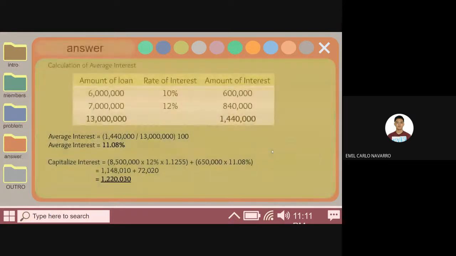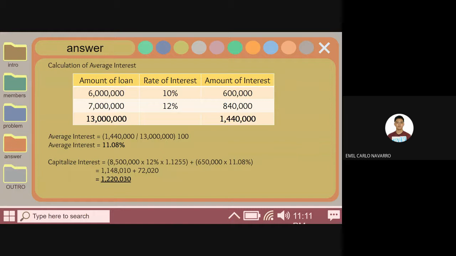So now we're going to another solution. For the calculation of the average interest, we have two loans, which are 6M and 7M, and a total of 13M amount of loan. Now, to get the amount of interest, we need to multiply each amount of loan by its rate of interest.